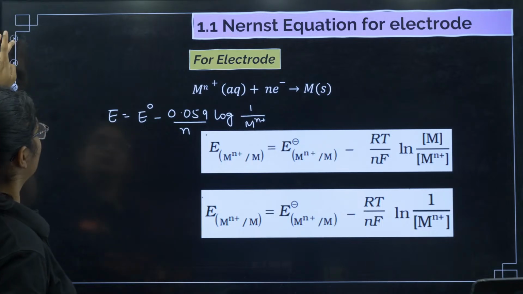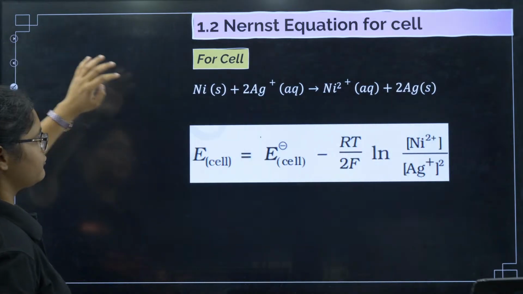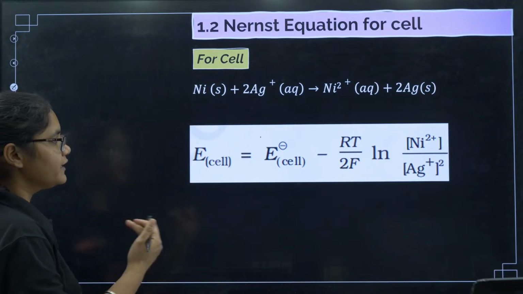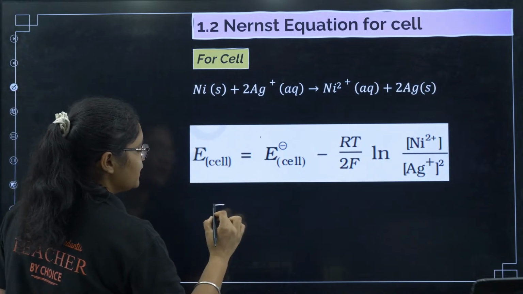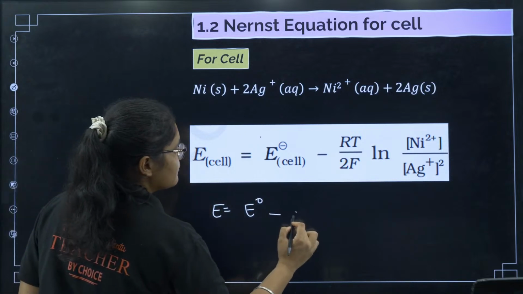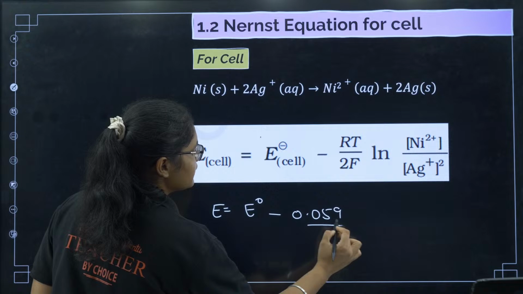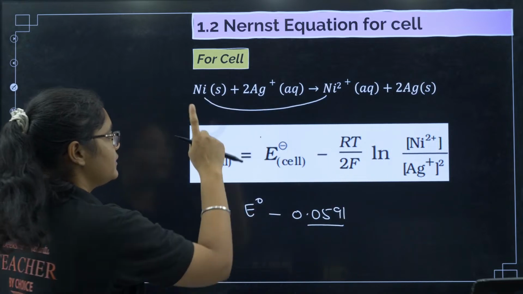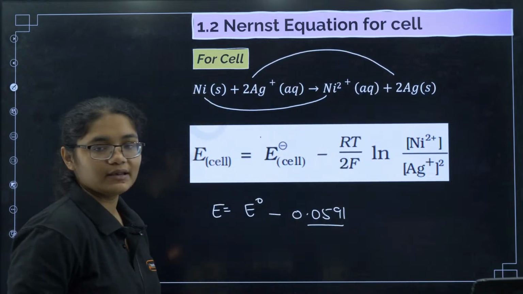Next, moving to the cell. For this one, if you see, this is your nickel, and one cell notation is given. How will I write the Nernst equation for this one? E of the cell will be equal to E naught of the cell minus 0.0591 by n. What is the number of electrons used here? You can see 2 electrons have been lost here and 2 electrons gained here.